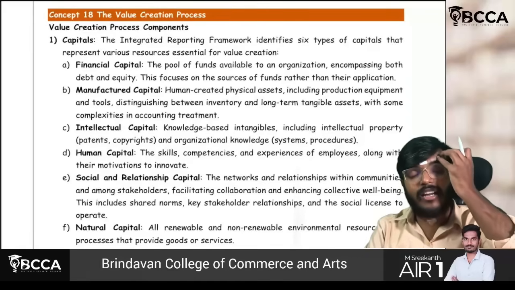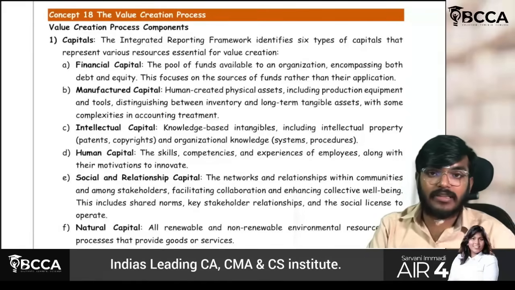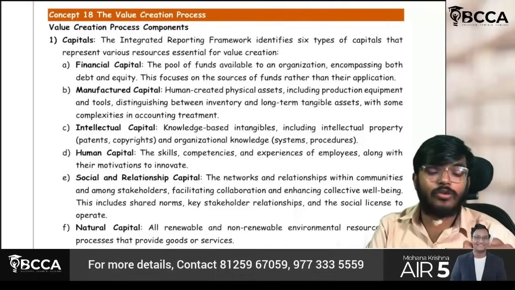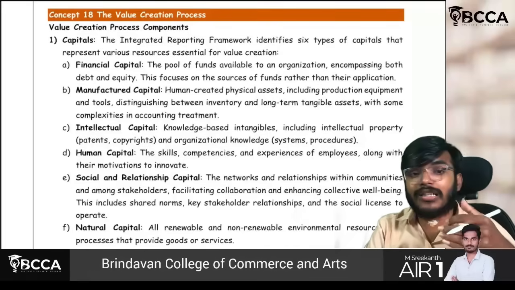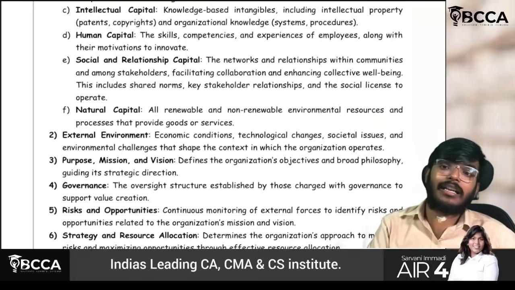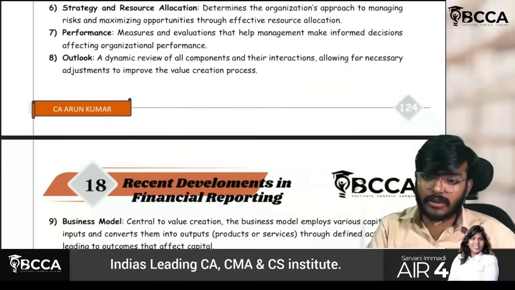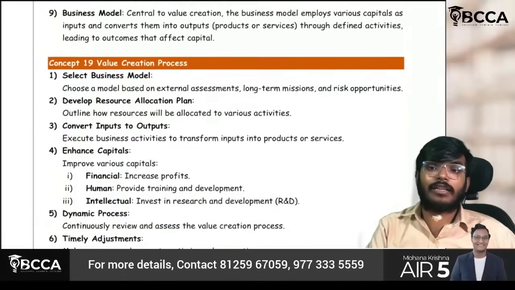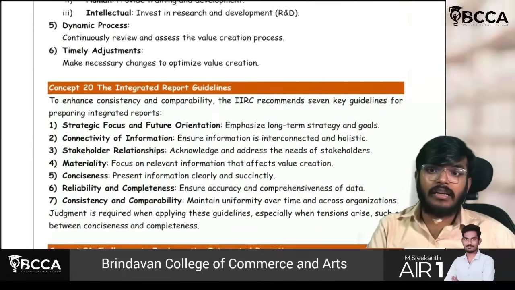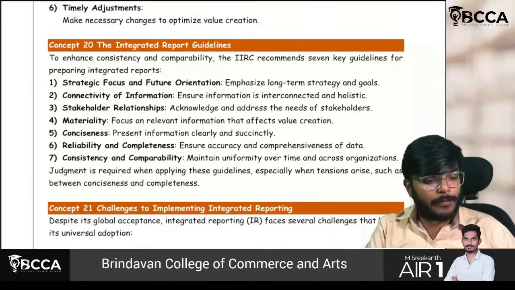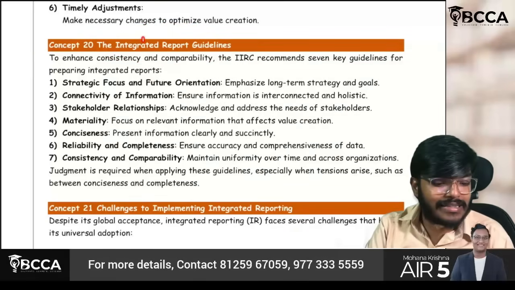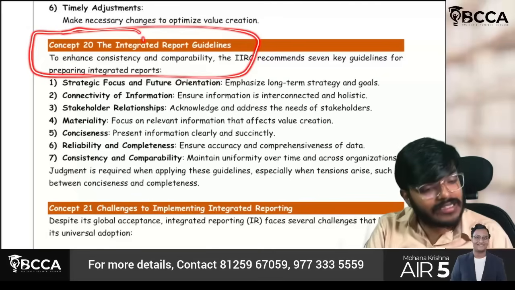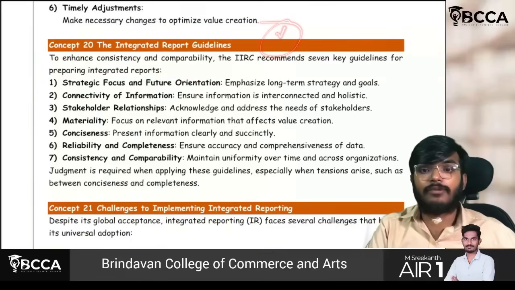Integrated reporting specifically identifies 6 types of capitals: financial, manufacturing, intellectual, next people, which is also called human, social and relationship, and last is natural capital. Very, very important. Other aspects you can check at ease. Okay. Next though, integrated reporting guidelines you have to check. You can read this on your own. This is more like a self-explanatory kind of thing. So these integrated report guidelines you just have to go through.